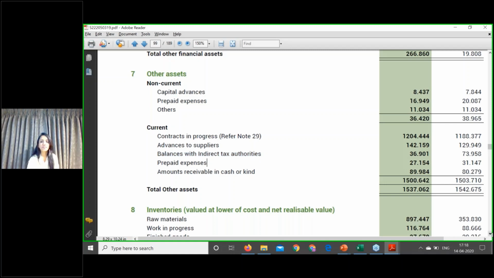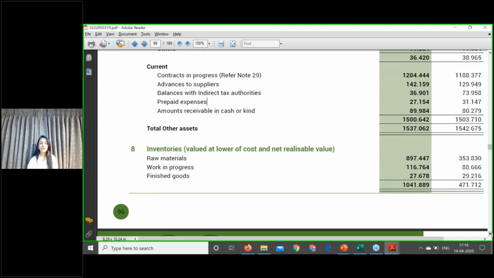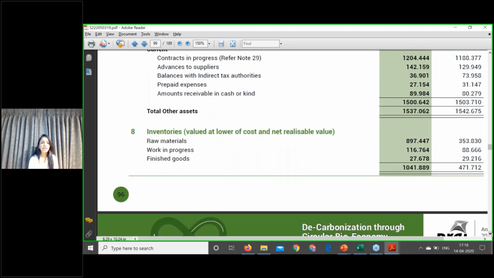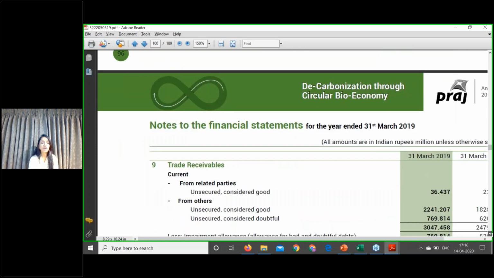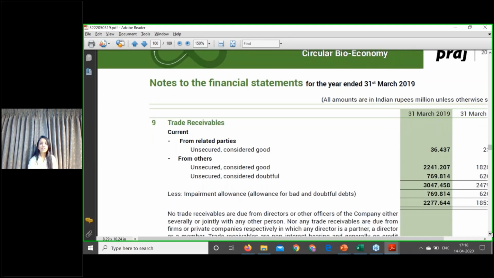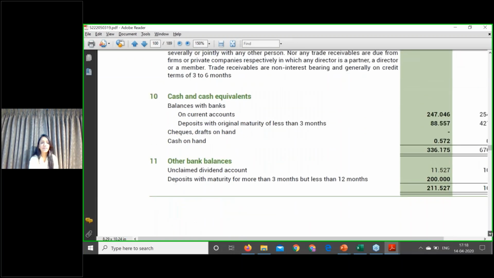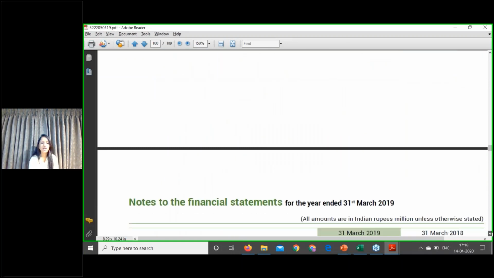We'll go to the next item, that is inventories. Unless you sell this inventory, you won't get a right to receive cash, and accordingly, it is again not a financial instrument as of now. That is why it is governed by Ind AS 2 and not by the financial instrument standard. Trade receivables. Trade receivables is a financial asset. After the lapse of time, you're going to receive the money against it. Cash and cash equivalents, other bank balances, by default, these are financial assets.